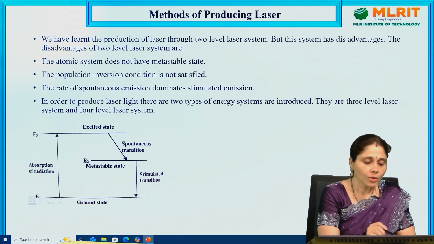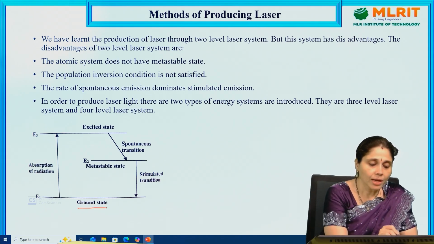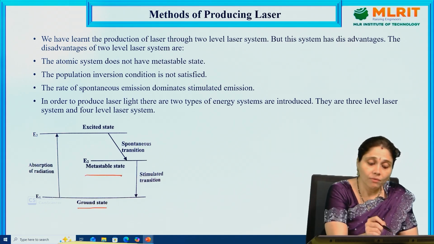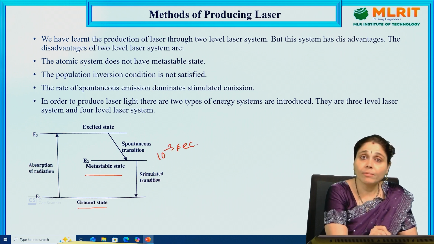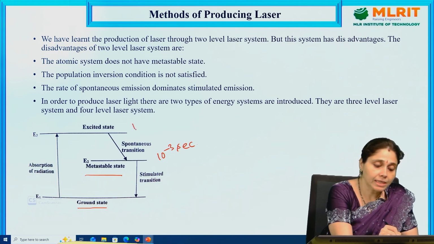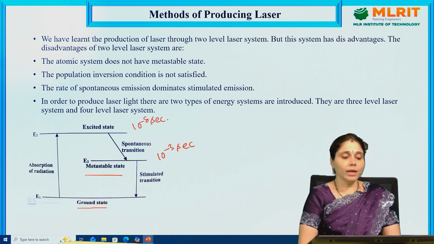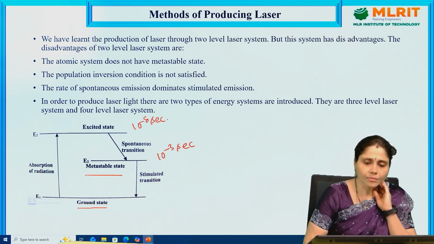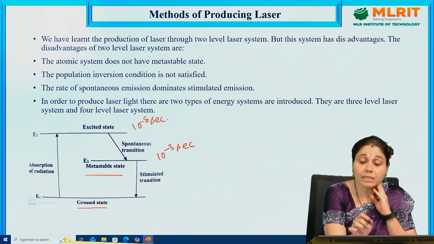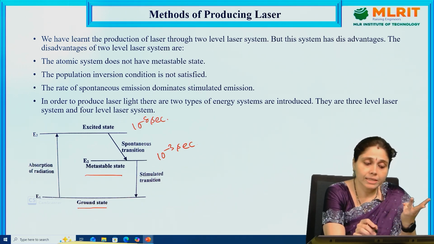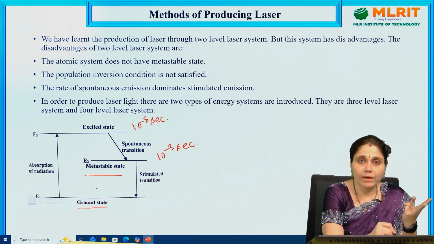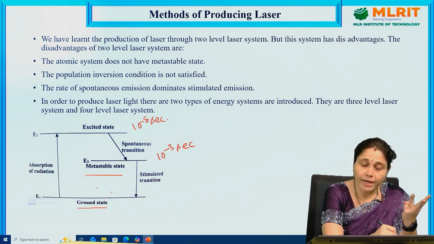So what happens here? Ground state, and the metastable state, as we have said, where the lifetime of an atom is of the order of 10 to the power of minus 3 seconds, and in the excited state 10 to the power of minus 8 seconds. But there are two disadvantages of the 2-level laser system. Now, we are going to have the 3-level laser system. This is the diagram for the 3-level laser system, where it has ground state, excited state and metastable state.